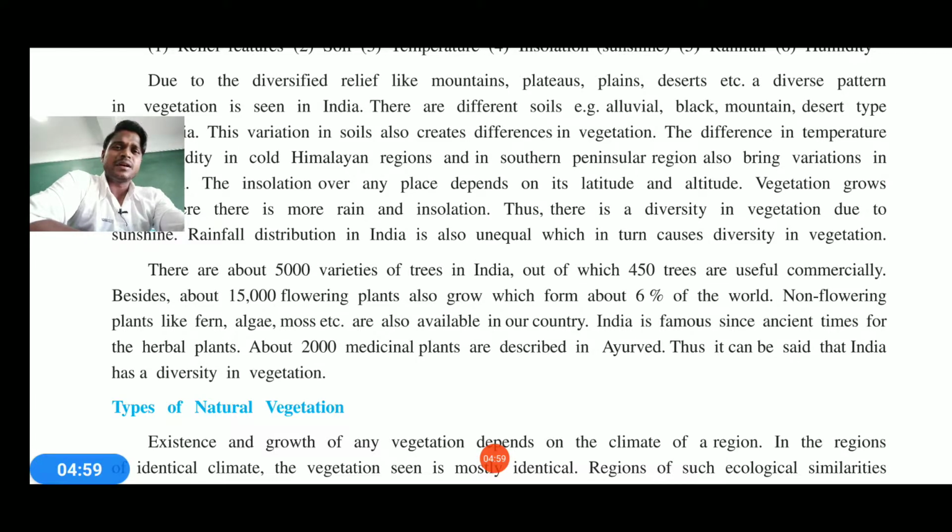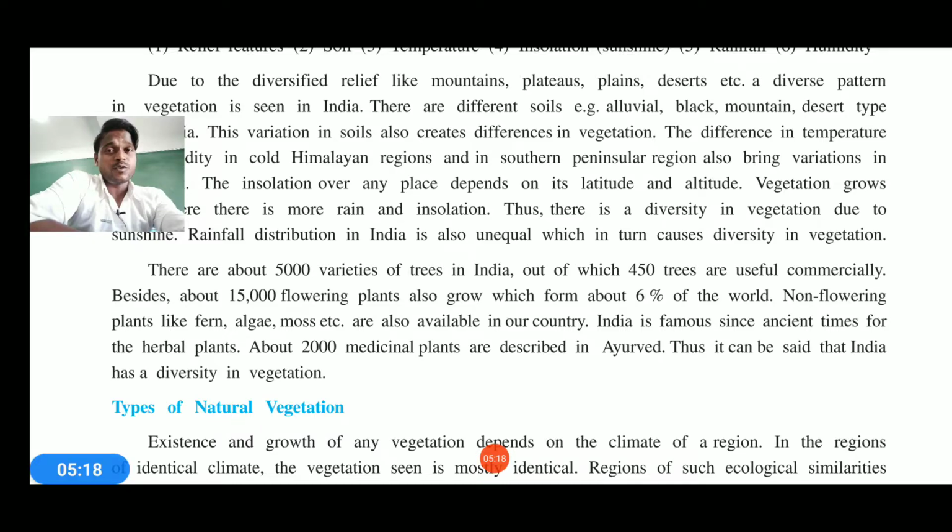Besides about 15,000 flowering plants, which form about 6% of the world's plants, non-flowering herbal plants are also there around. We can count some names like algae, fern, moss, etc. These are also available in our country, where India is actually famous for herbal plants.